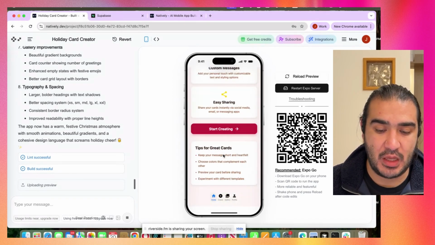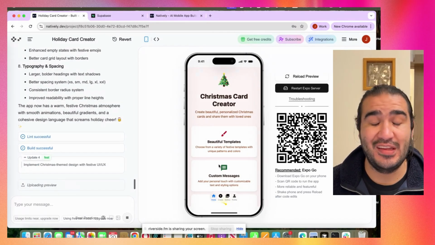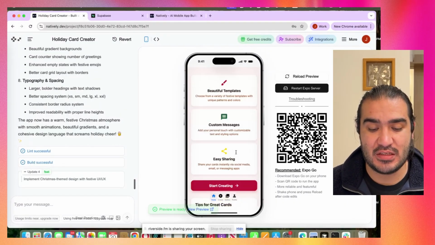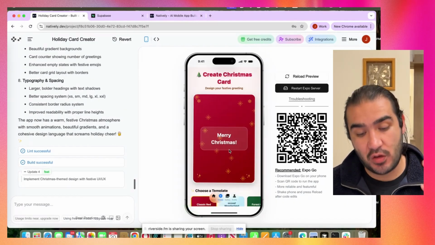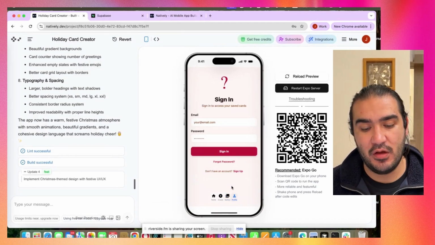Okay, I mean, it's simple. We can do a better job. We can actually give a direct and more clear design instruction to Natively to build the app for us. But this is it. This is how our app looks. This is the homepage, where we are creating the cards. This is the gallery, and of course, we have to sign up to see the gallery.